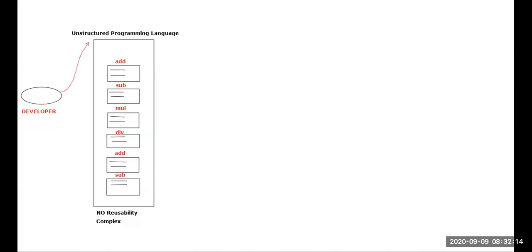As days progressed, instead of writing the code in this manner, what they have done: if there is any task to be performed, like addition, they will consider it like this. Everyone please observe properly. If there is any task to perform addition, they will write a piece of code like this. This happens to be the piece of code for addition. If they want to perform subtraction, they will consider a piece of code like this. If they want to perform multiplication, they'll consider a piece of code like this. If they want to perform division, they'll consider a piece of code like this.